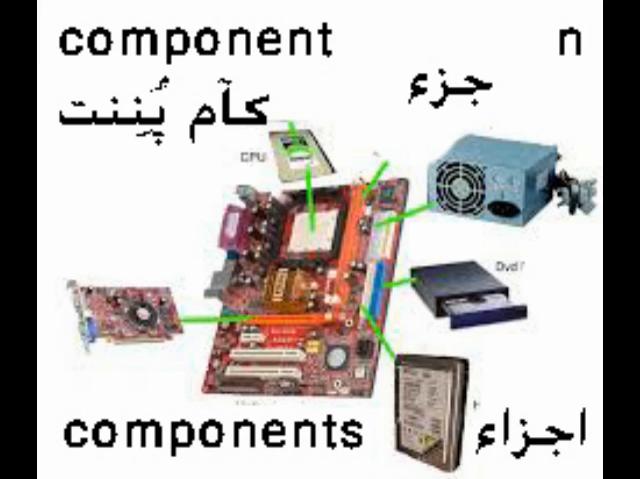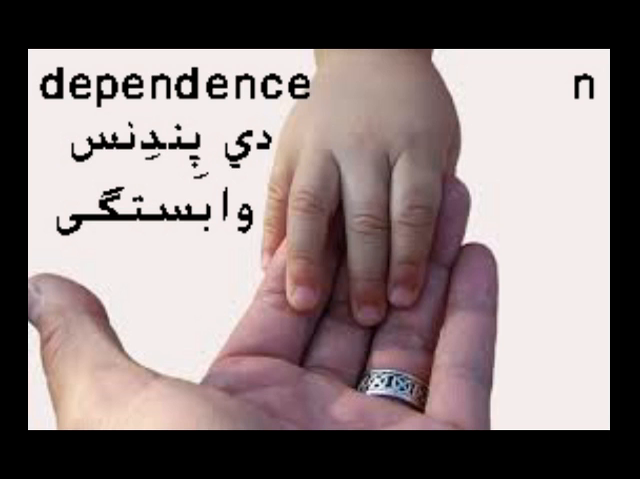Component. A component is a part of a larger machine. Computers have many different components, so they are complicated to build. Dependence. Dependence is a situation in which somebody relies on something else. Young children have a dependence on their parents.